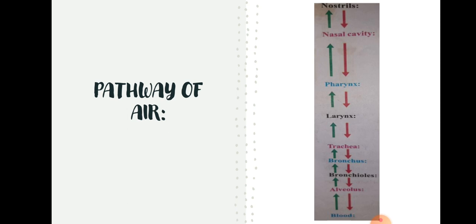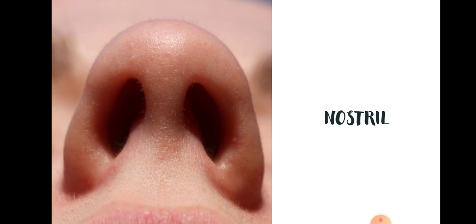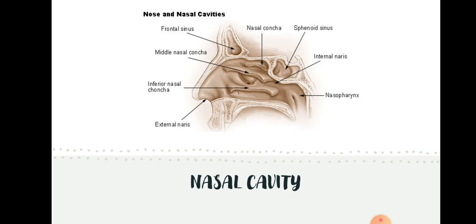Okay, so let's go with the first part. Now we will study each and every part which is present in the pathway of air. First part, nostril. Air usually enters the body through the nostrils only. After nostrils, it goes to the nasal cavity. Air is filtered here by the moist surface of the lining of the nasal cavity and the hairs growing inside the nose also, children. It helps in removing tiny particles of dirt which is present in the air.